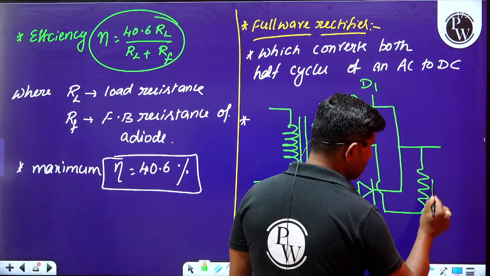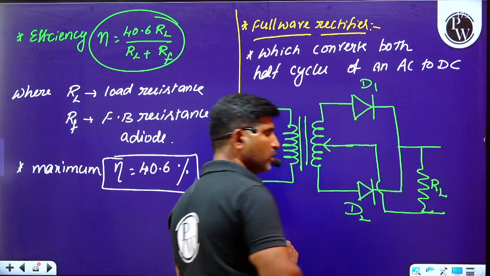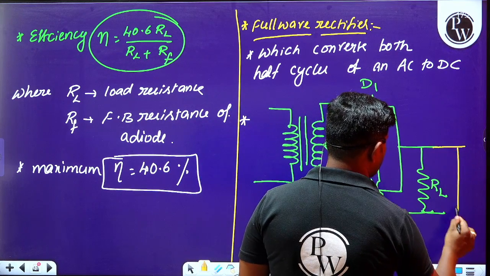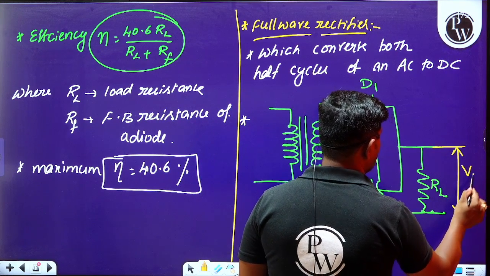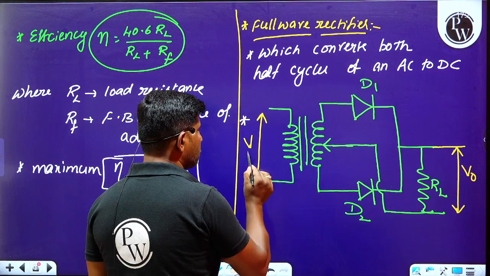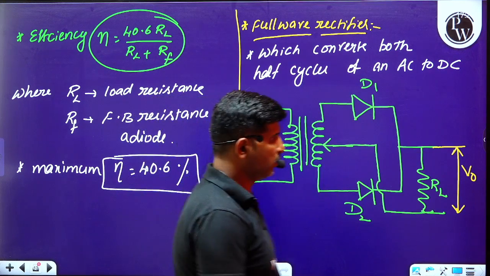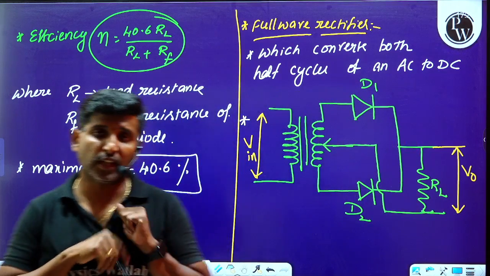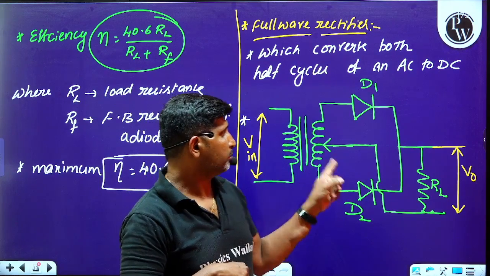And with the center tap connection, there will be a load resistance across which we can measure the output voltage. V in is the input voltage. Why is the center tap used?